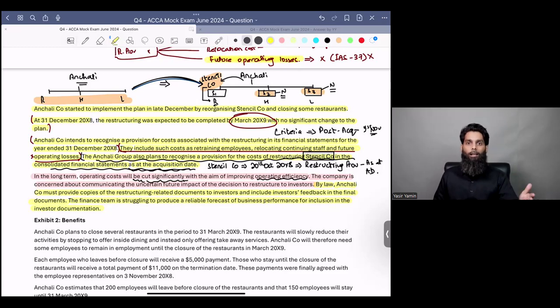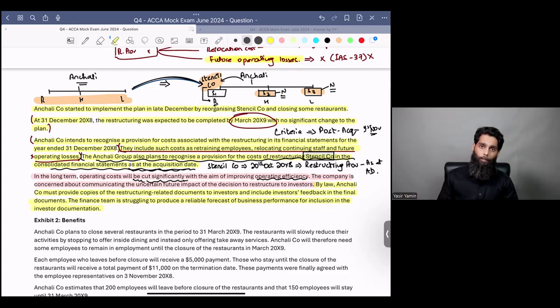Investors buy or sell a share based on future expectation of future earnings of the company. If the finance team cannot make this expectation, because of changing economic circumstances or changing strategic locations or strategic concepts or everything, this information should be communicated clearly to your investors so they can make clear decisions. If they want to fire the board of Anchali company, they can do that, but you need to communicate. This is the potential risk that you should communicate.